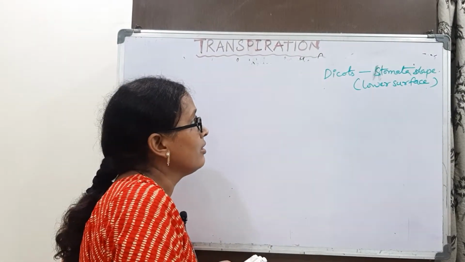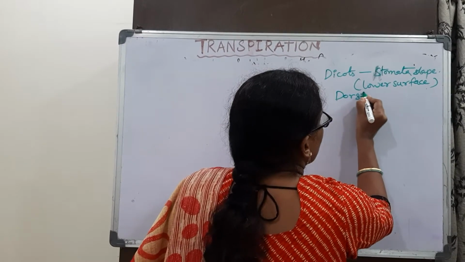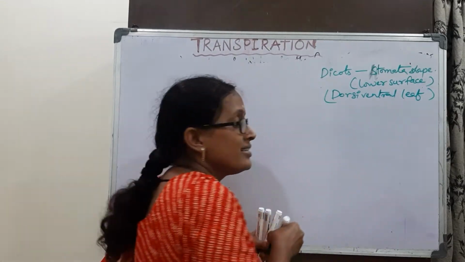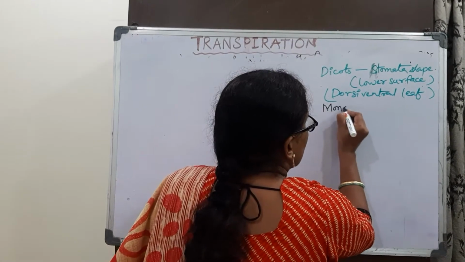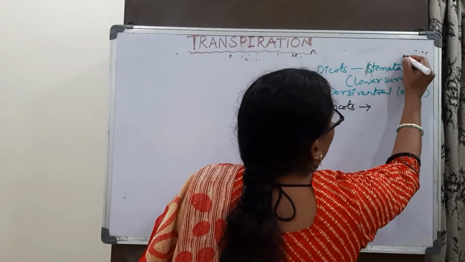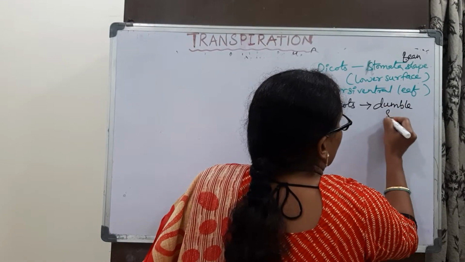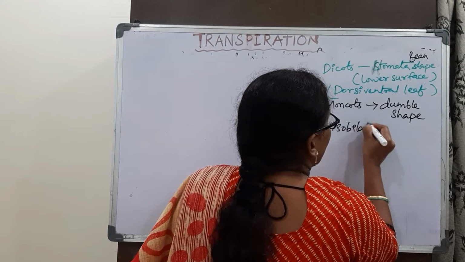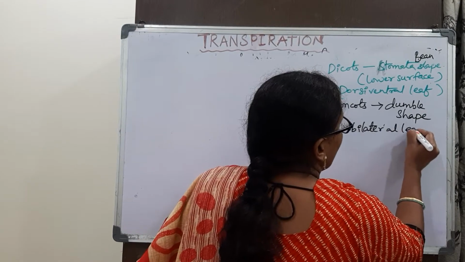And these leaves are called dorsiventral leaves. Whereas in the case of monocots, stomata is dumbbell shaped here, and it is called isobilateral leaf.